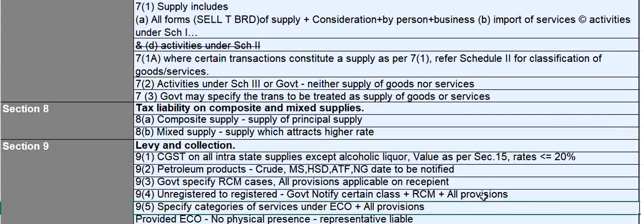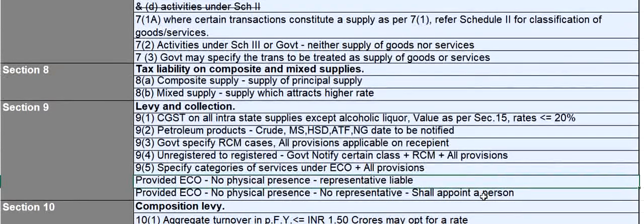Section 9 subsection 5 talks about specified category of services under electronic commerce operator. Then all provisions will be applicable on ECO, provided that if ECO does not have any physical presence, a representative should be there and he should be liable. And if there is no representative, then he shall appoint a person as his representative.